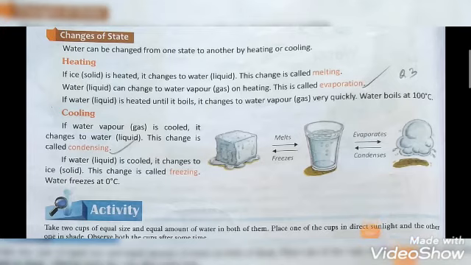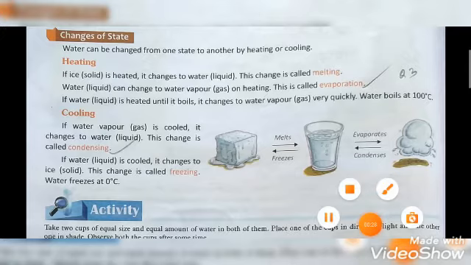Now we will see changes of state. I have already explained you the 3 states of water: solid, that is ice, liquid, and gas. These are the 3 states of water. So now we will see how solid is turned into liquid and how liquid is turned into gas.